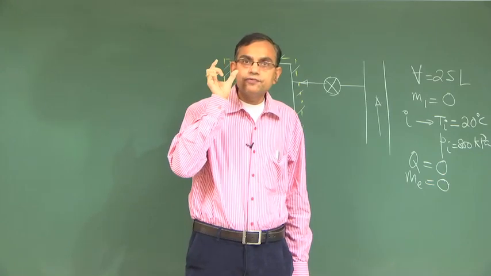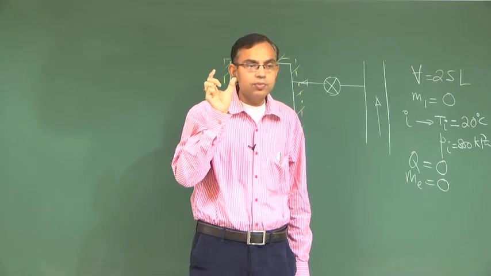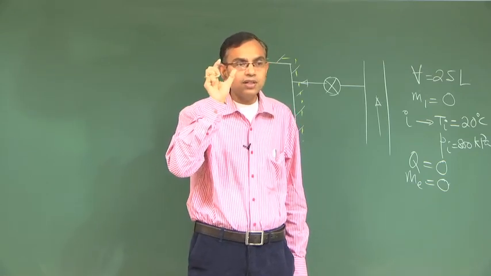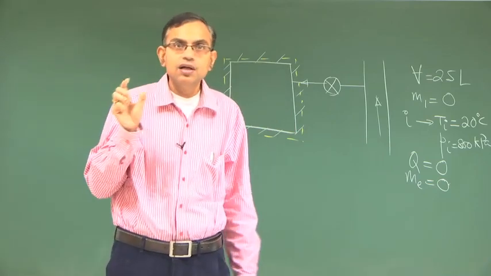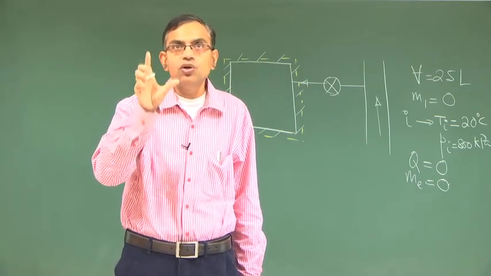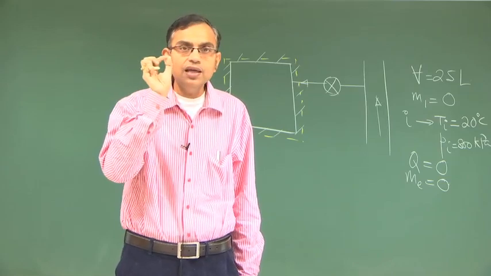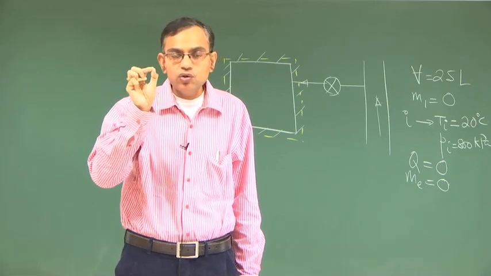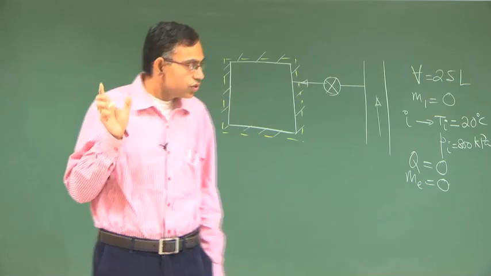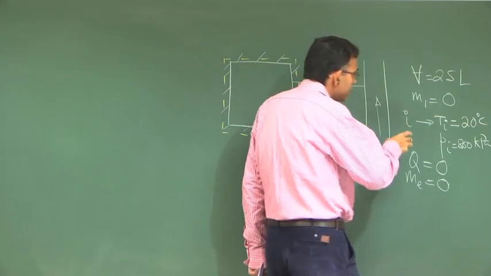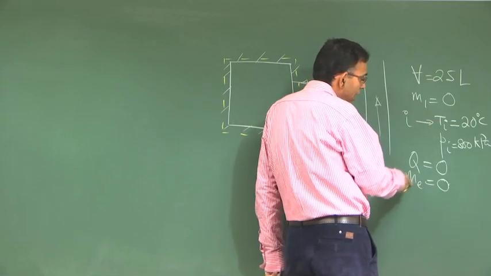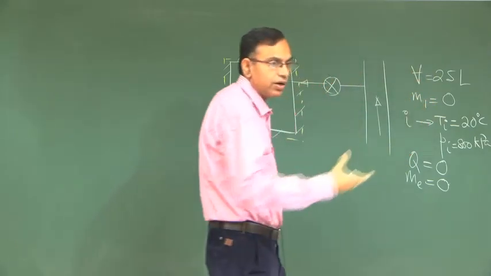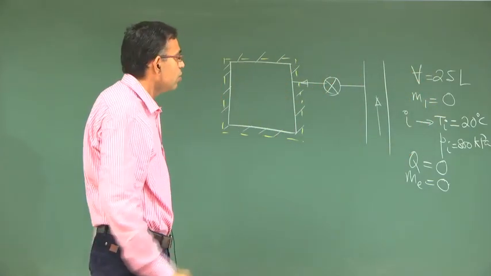There are 4 states associated with this unsteady process: i, e, 1, 2. As per the symbols we have used for our derivations, the differences between these 4 should be absolutely clear to you. i is inlet, e is exit, 1 is the initial state of the control volume and 2 is the final state of the control volume. We have to associate all these states. So, i is there, e is 0, 1 is 0, and 2 you have to figure out. That is the whole problem.